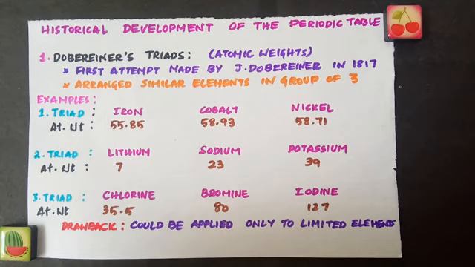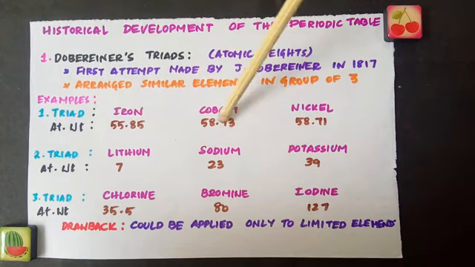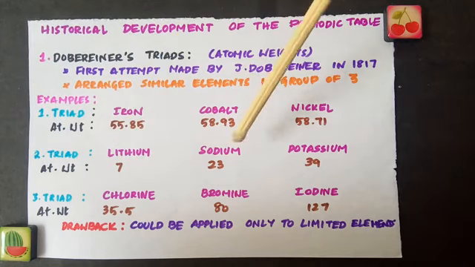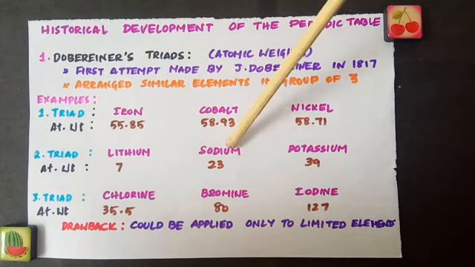So the first attempt towards the classification of elements was made by J. Dobereiner in the year 1817. So what Dobereiner did, he arranged similar elements in groups of 3 and showed that the atomic weights are either nearly the same or the atomic weight of the middle element is approximately the arithmetic mean of the other 2. For example, you see this is a group of 3 elements, again a group of 3 elements. Here lithium, sodium and potassium.